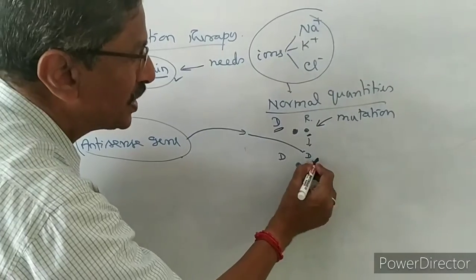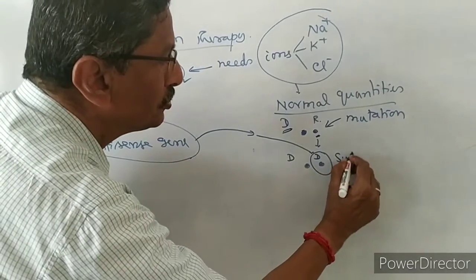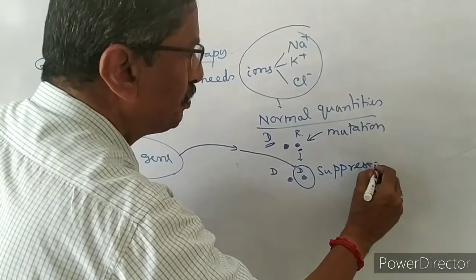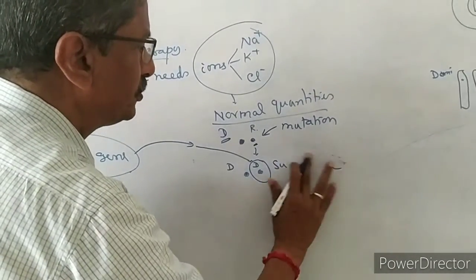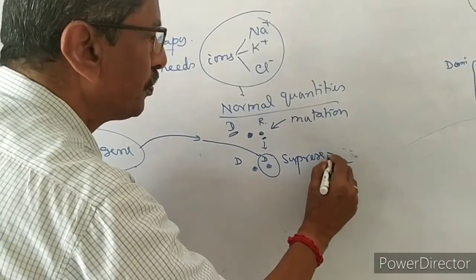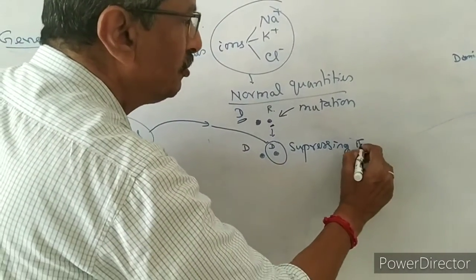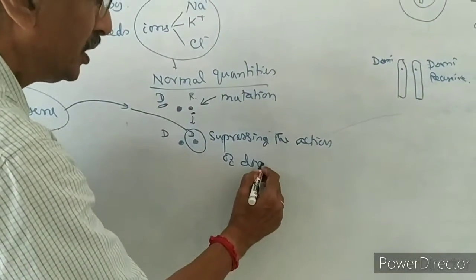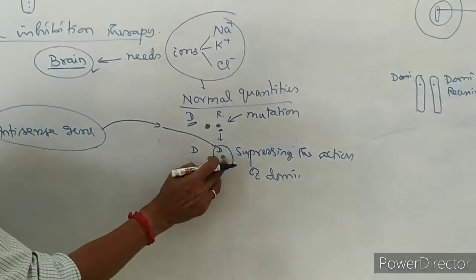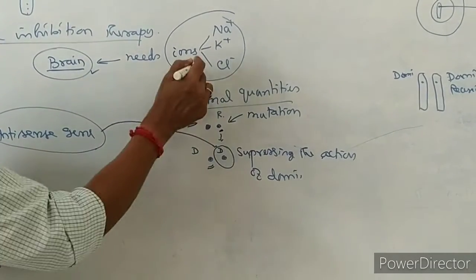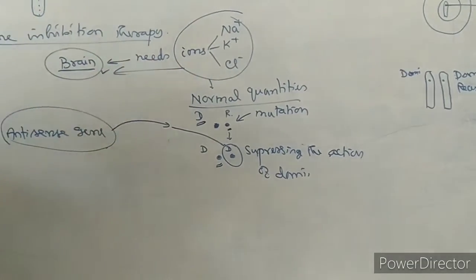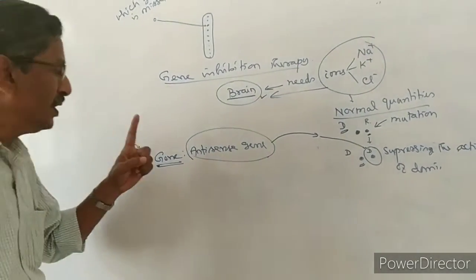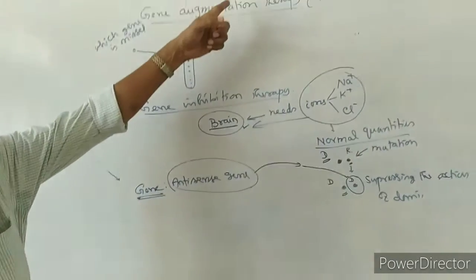It is suppressing the action of the dominant gene. So the dominant gene is not working. Only one dominant gene is active, so the ion supply to the brain will be normal. Throughout life, the individual will not have any problem. Even this is done by gene therapy.